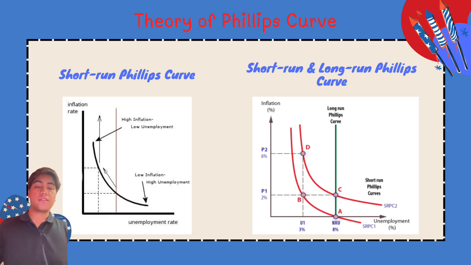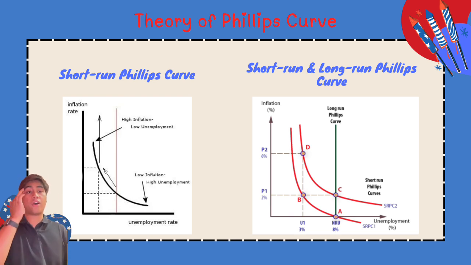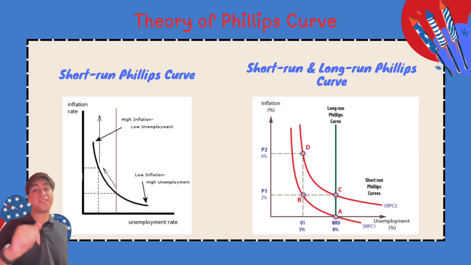When the inflation rate increases from P1 to P2, which is from 2% to 6%, the short-run Phillips curve shifts to the right, indicated by SRPC2, short-run Phillips curve 2. And you can see that at P1, at 2%, the equilibrium level is at point B, and at 6%, the equilibrium level is at point D.